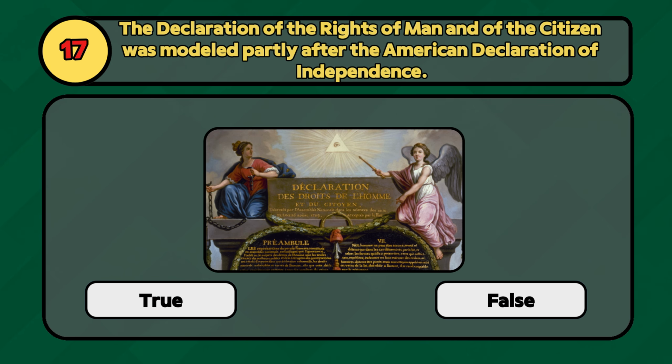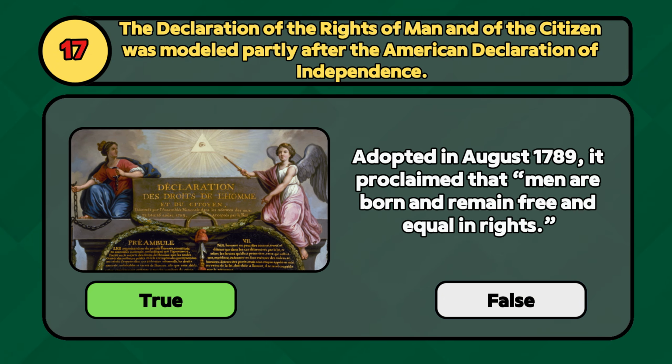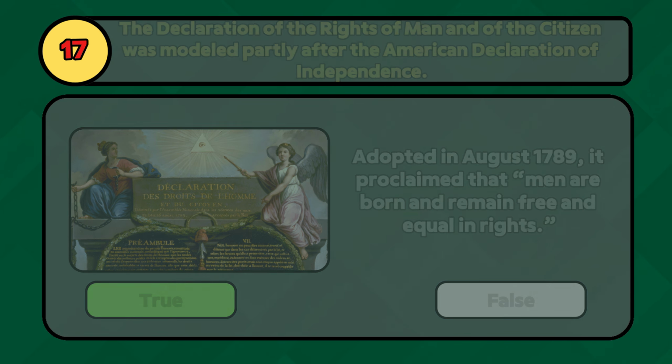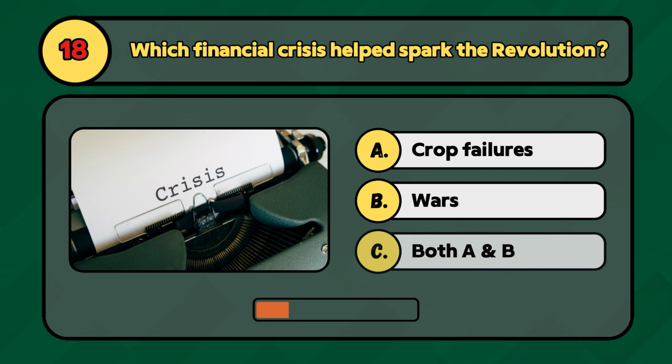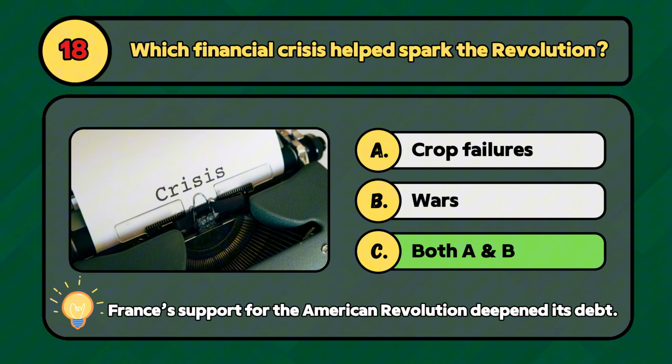True or false? The Declaration of the Rights of Man and of the Citizen was modeled partly after the American Declaration of Independence. True. Both proclaimed liberty and equality as fundamental rights. Which financial crisis helped spark the revolution? Was it caused by crop failures, wars, or both? Both. Decades of costly wars and failed harvests left France broke and hungry.